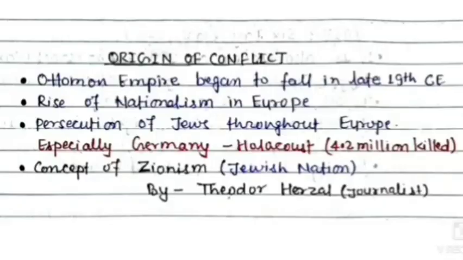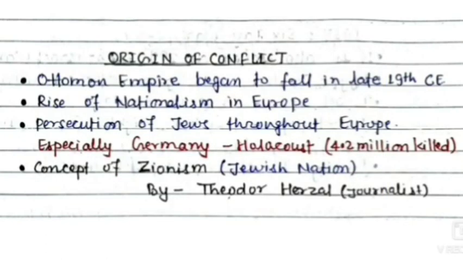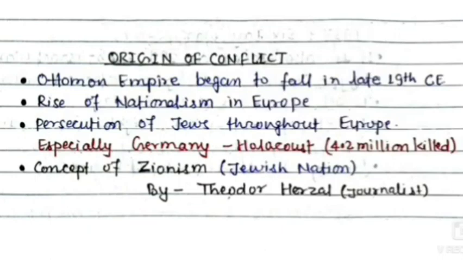So due to the persecution of Jews throughout Europe, most of the Jews faced migration and they started to go to the Palestinian territory because this was the only place in the world which was safe for the Jews. And also there was a journalist whose name was Theodor Herzl. He influenced the people, and he gave a nation theory, which is also called the Jewish nation theory. And this concept is called Zionism.